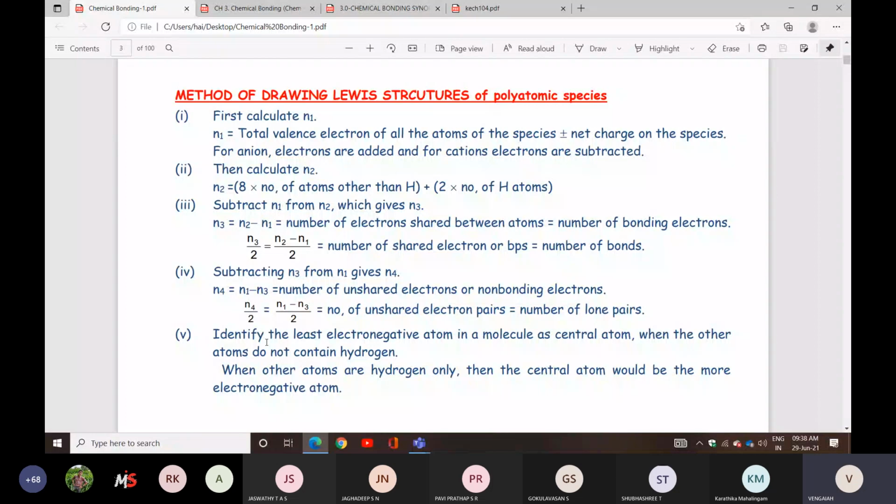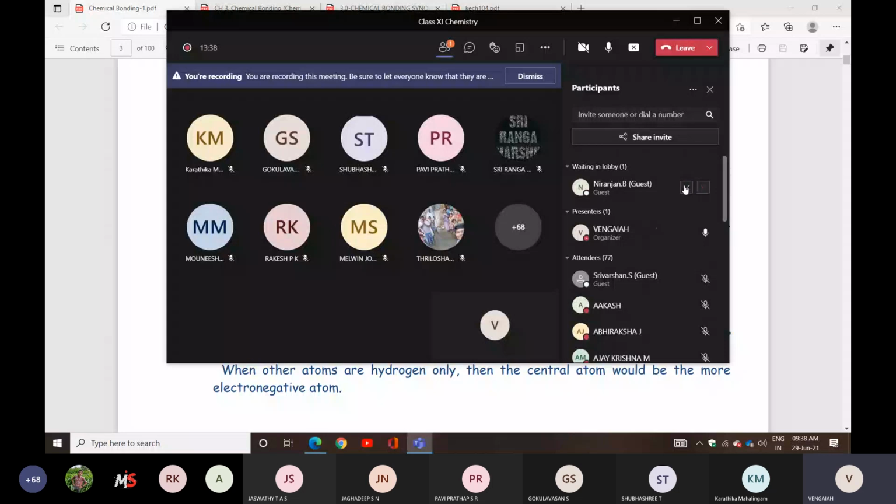What is the meaning of N1? Total valence electrons of all the atoms of the species, and the net charge on the species: for an anion, electrons are added, and for a cation, electrons are subtracted. It may be confusing, so wait, I will tell you a shortcut explanation.